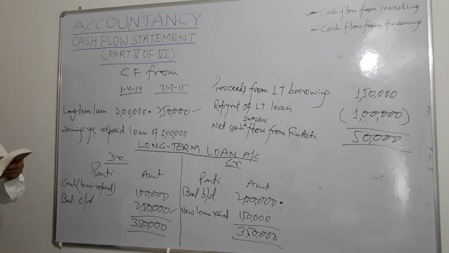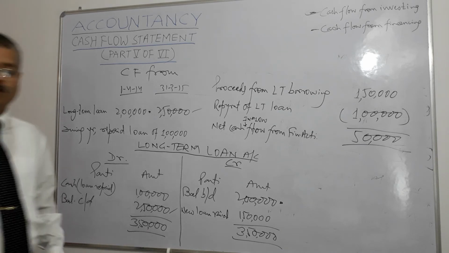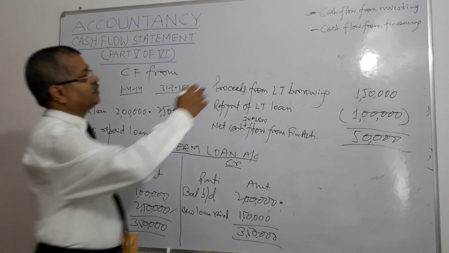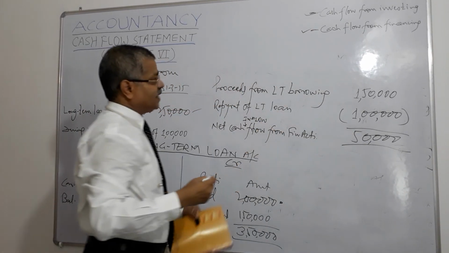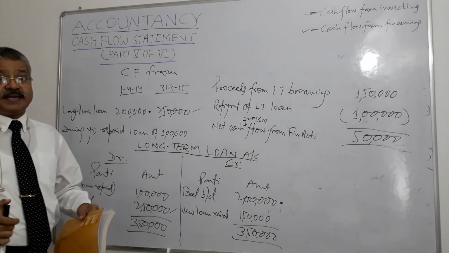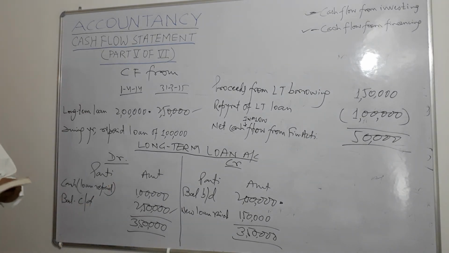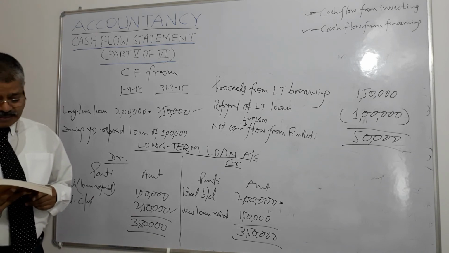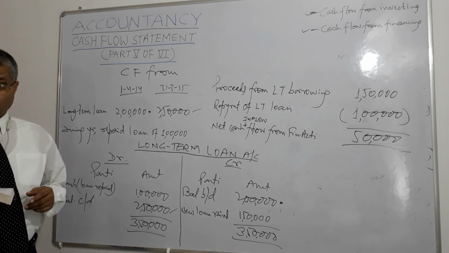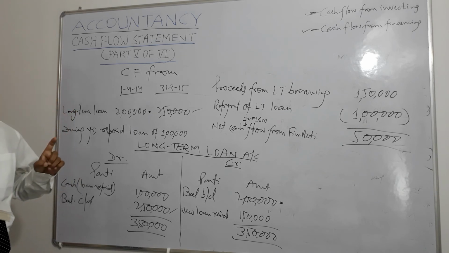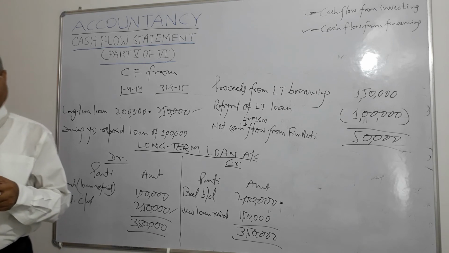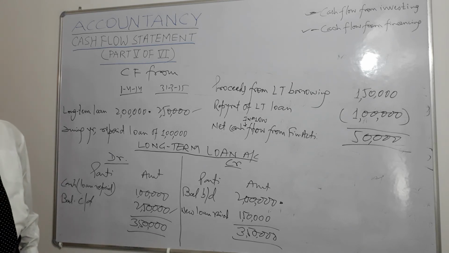So we have discussed two questions in order to make our cash flow from investing activity and cash flow from financing activity clear by way of an example. What did we do? We have done Wellprint Limited. In that we show machinery as at the beginning of the year was 50,000 machinery balance.